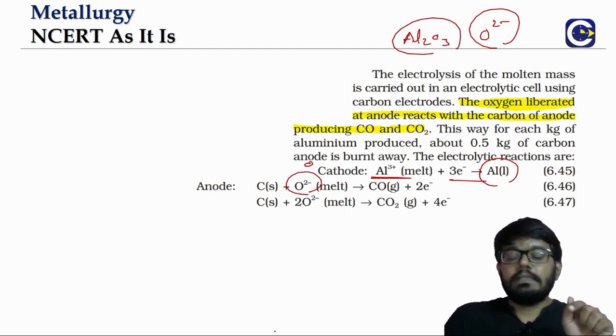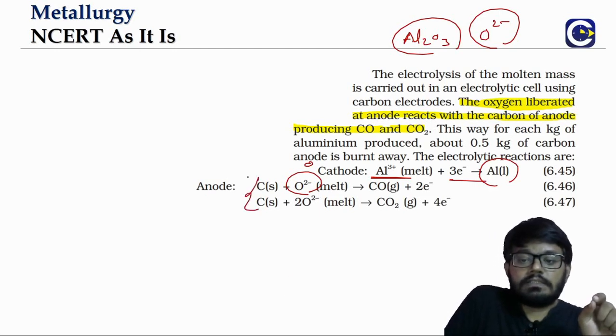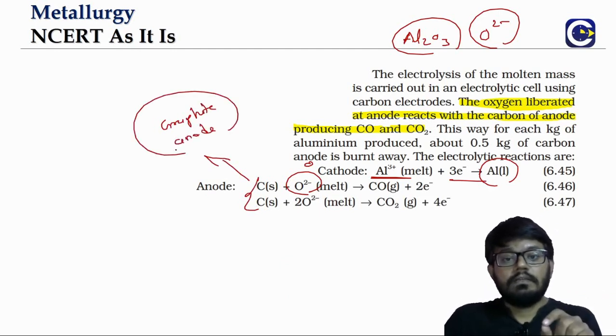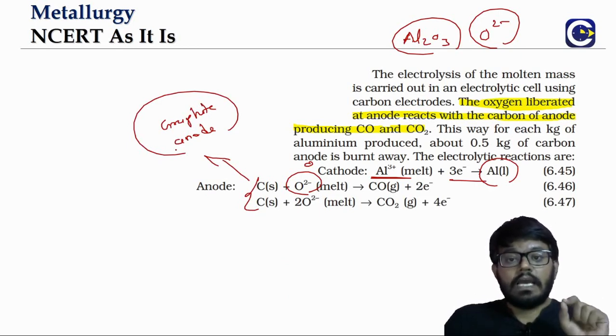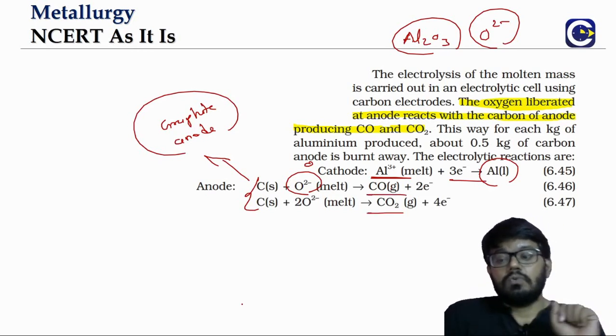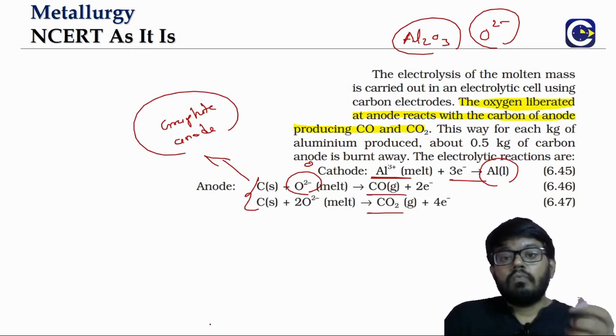But what happens is the oxygen that is getting formed will combine with the graphite of the anode. This carbon is representing the graphite. The oxygen is going to readily combine with the graphite of the anode, and thereby it can give both CO as well as CO2.